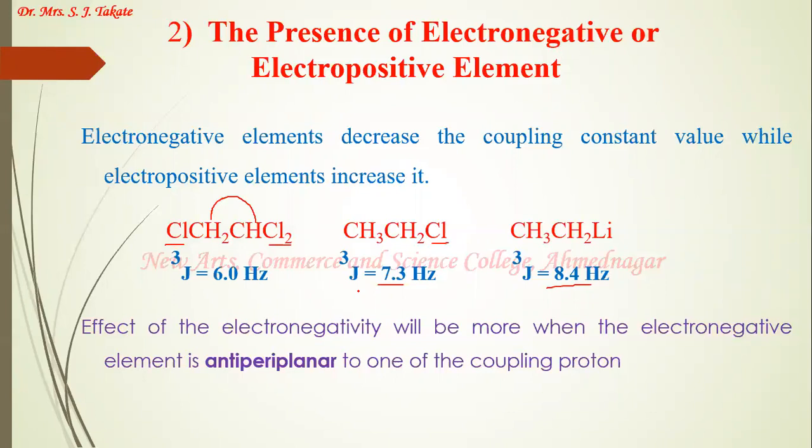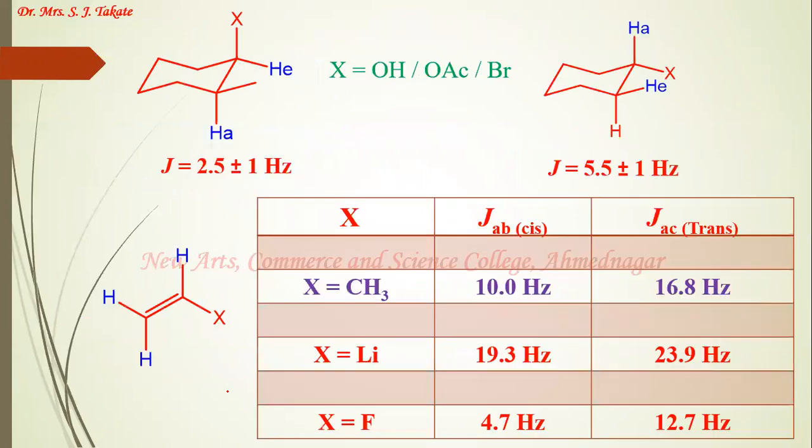or rotation is restricted. And this effect of decrease in coupling constant value in the presence of an electronegative element will be most prominent if the electronegative element is anti-periplanar to one of the coupling partners. This is very important. That is, if this electronegative element and one proton from that coupling system are anti to each other, then that effect will be a very great effect, or a large effect will be there.